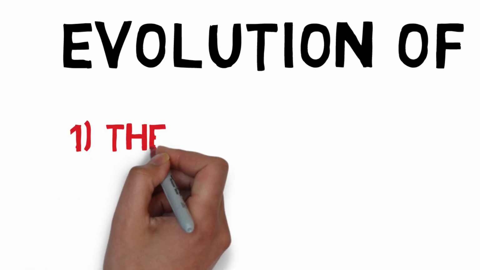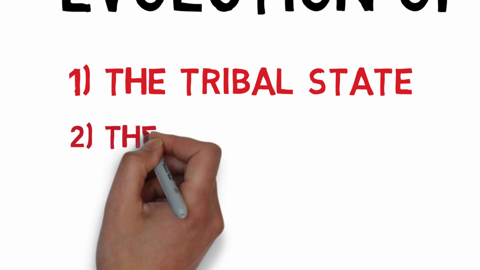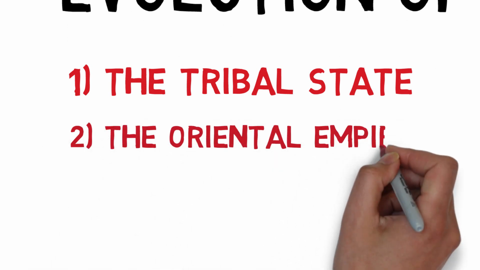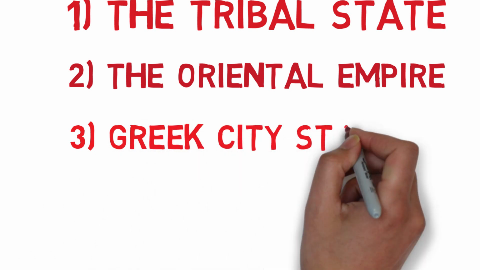Today we are going to talk about evolution of the state. I have already covered the 5 different stages of evolution of a state. Those are the tribal state, the Oriental Empire, the Greek city-state, the Roman Empire and feudal state.